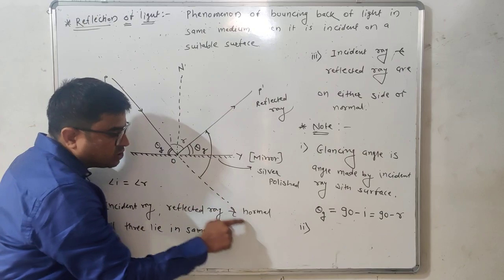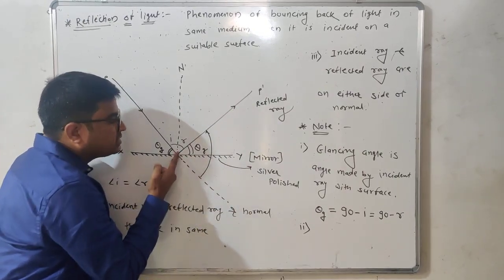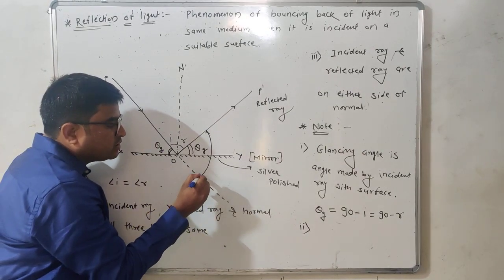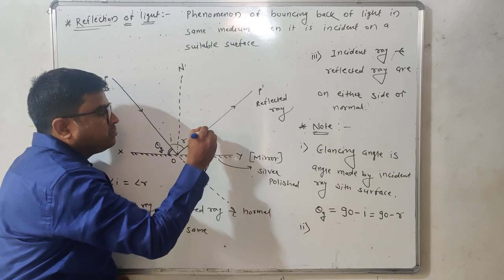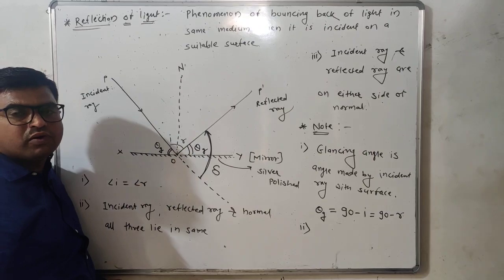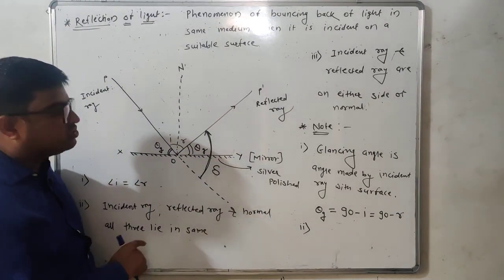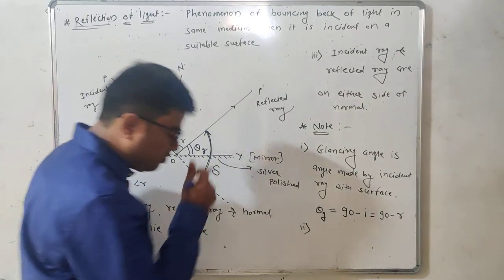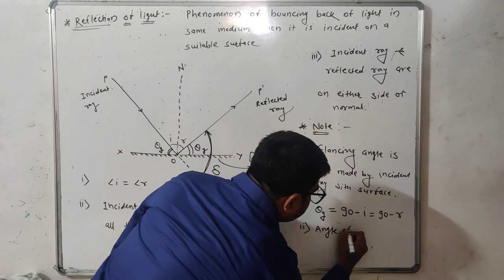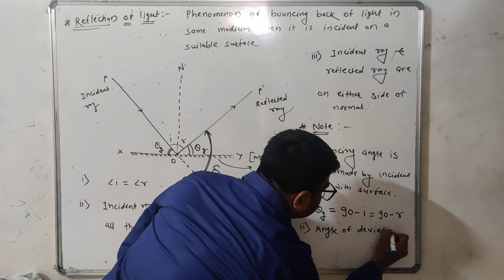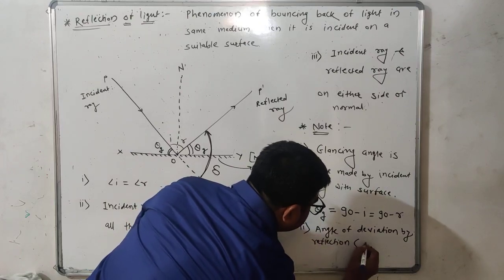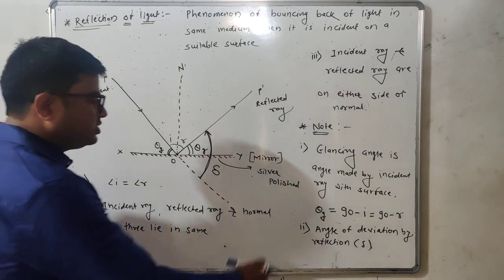This is the original direction of light, but due to reflection it is traveling along this direction. Therefore, this ray of light deviates through such an angle. Let us represent this angle by delta, the angle of deviation by reflection.